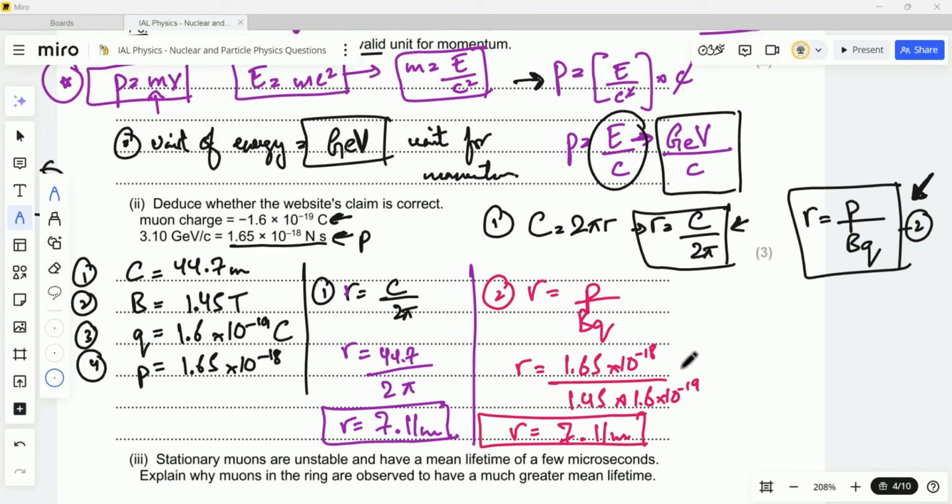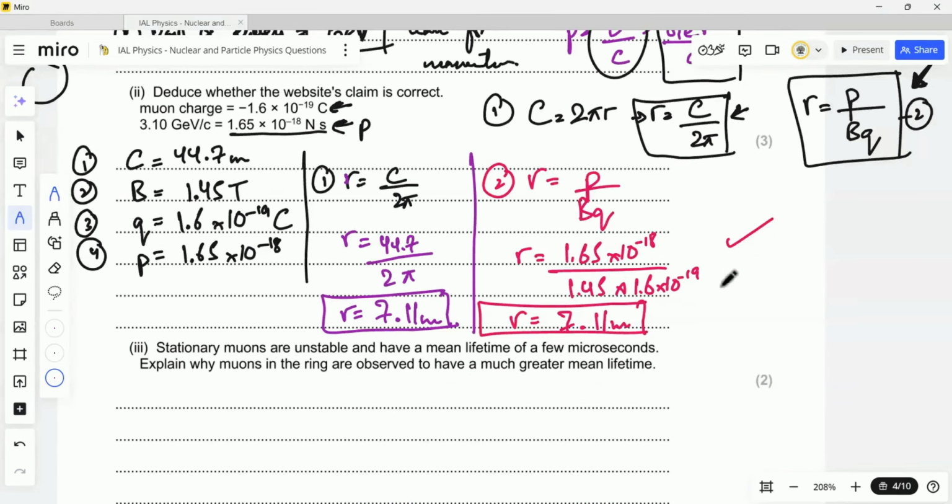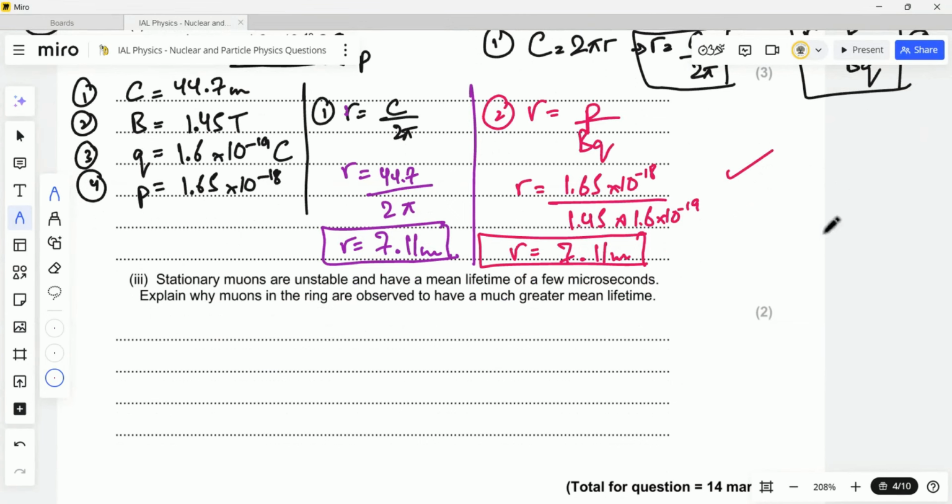So as you can see, the radius is same for both of them. By first getting the radius through the circumference formula, and in the second part getting the radius through the momentum formula, it is confirmed that the website's claim about the muon's momentum is correct. Okay, so just write that the website's claim is correct after this.